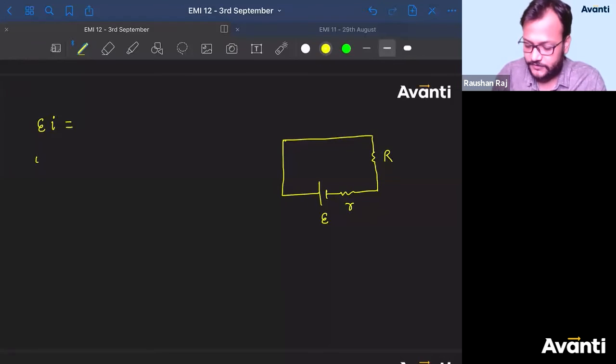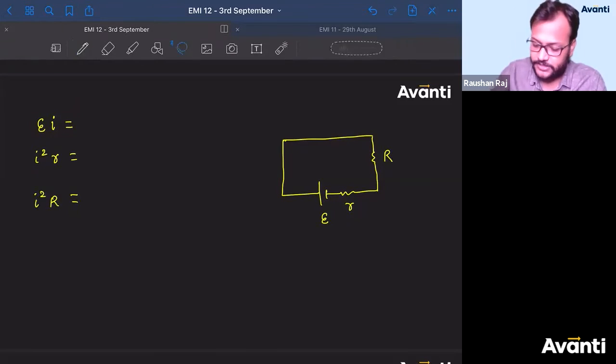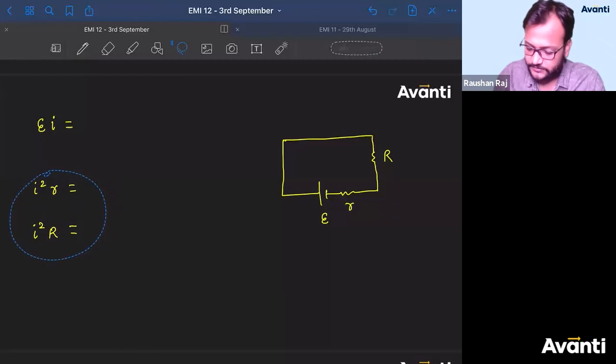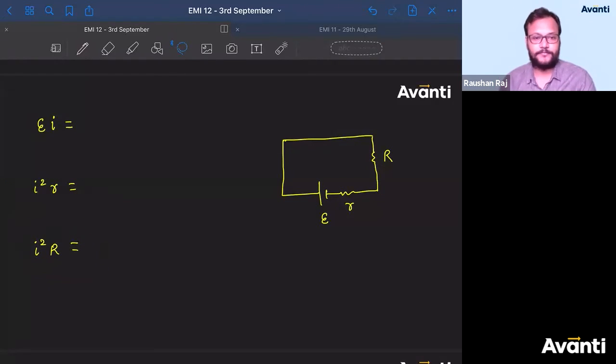And if I ask you what is I square into smaller r, then what is the meaning of this? If I ask you what is I square into capital R, then what is the meaning of this? ठीक है? Tell me what are the meanings of these three terms. जल्दी से फटाफट बताओ. सबका पावर क्या है? Like give the details ना. Power delivered to the resistor, power given by the battery, chemical energy. क्या है? What is E into I?